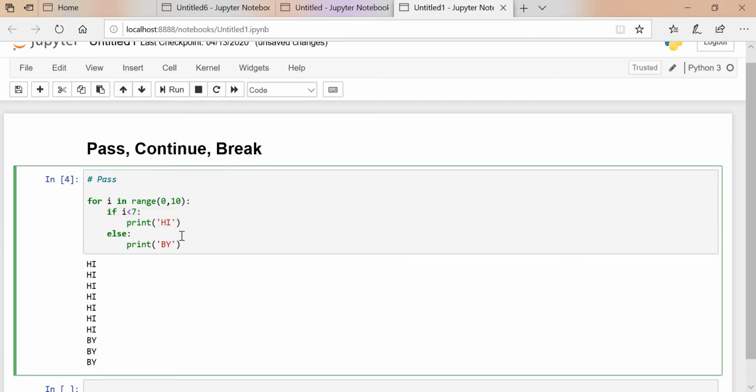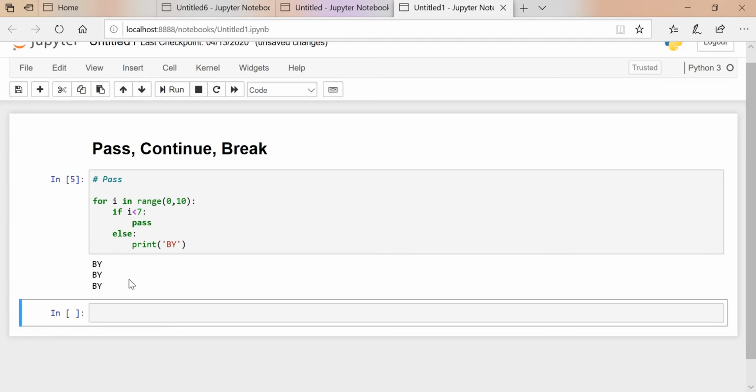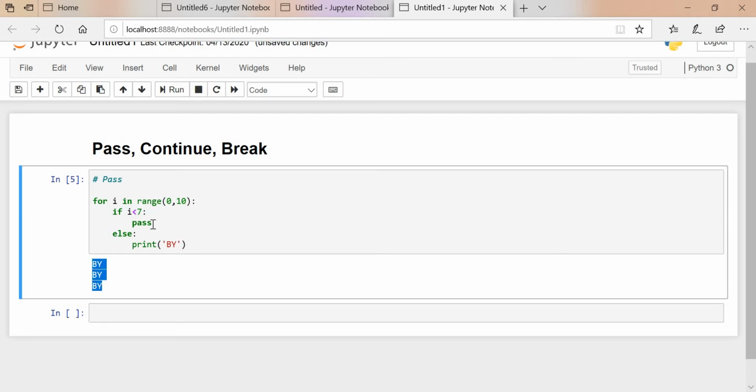Okay, so this loop is running like this. 7 times it is printed hi and the remaining 3 times it is printed bye. Means 7 times the condition is true and the remaining 3 times the condition is false. That's why it's printed bye over here. So if you don't want to print hi in this place, just put pass over here. We'll get bye 3 times. If you don't want to print anything in the true condition, we'll just put pass over here. It will pass this, i is less than 7. It will go down, it will check this condition, then it will print like this. Okay, this is the pass statement.